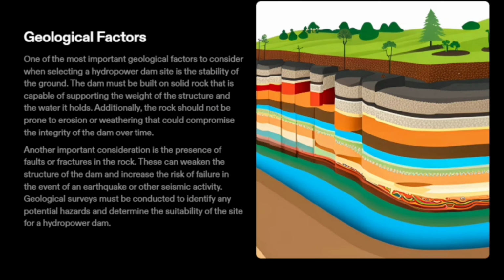Geological factors. One of the most important geological factors to consider when selecting a hydropower dam site is the stability of the ground. The dam must be built on solid rock that is capable of supporting the weight of the structure and the water it holds. Additionally, the rock should not be prone to erosion or weathering that could compromise the integrity of the dam over time. Another important consideration is the presence of faults or fractures in the rock. These can weaken the structure of the dam and increase the risk of failure in the event of an earthquake or other seismic activity. Geological surveys must be conducted to identify any potential hazards and determine the suitability of the site for a hydropower dam.